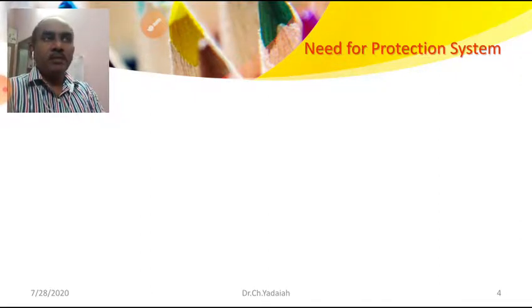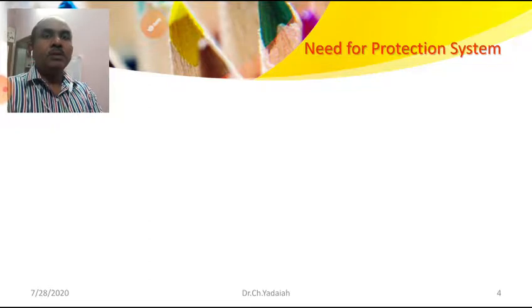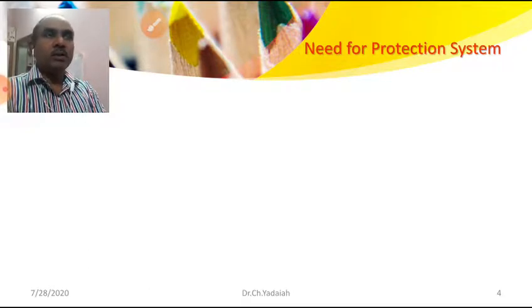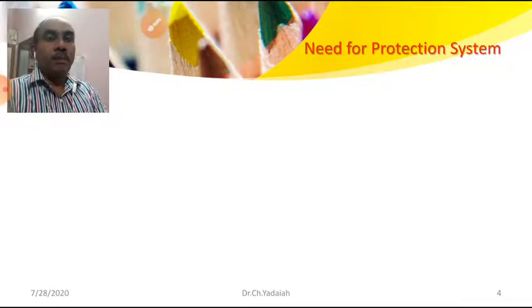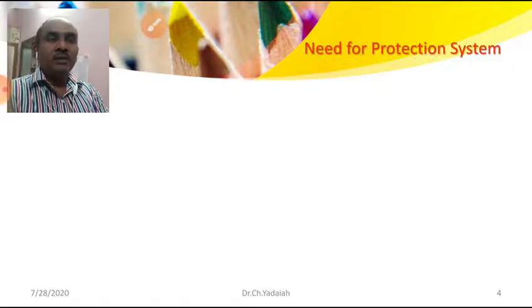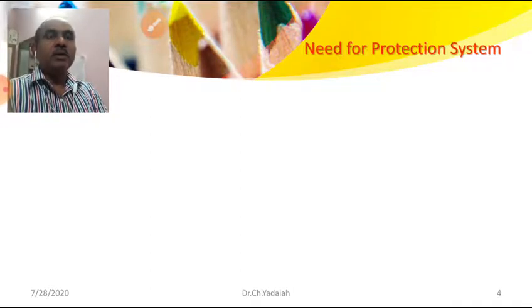One example is lightning discharge, or sudden collapse of power towers due to heavy gale and wind. During this period, what precautions and steps should be taken to avoid total burning of the system? In that condition, only the faulty section should be separated from the healthy section for repair purposes.